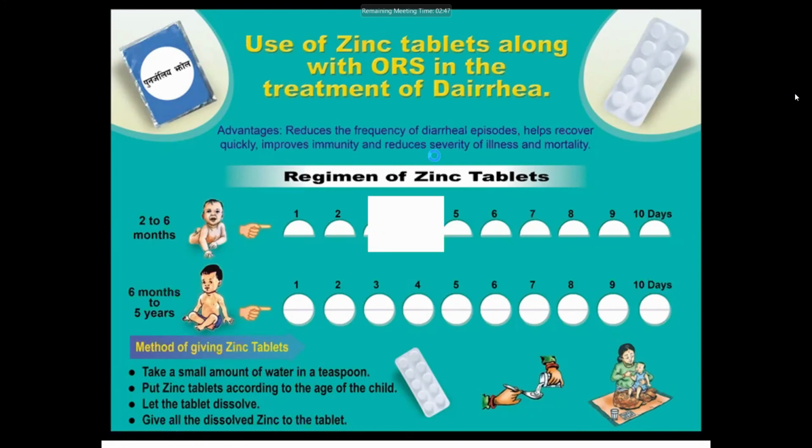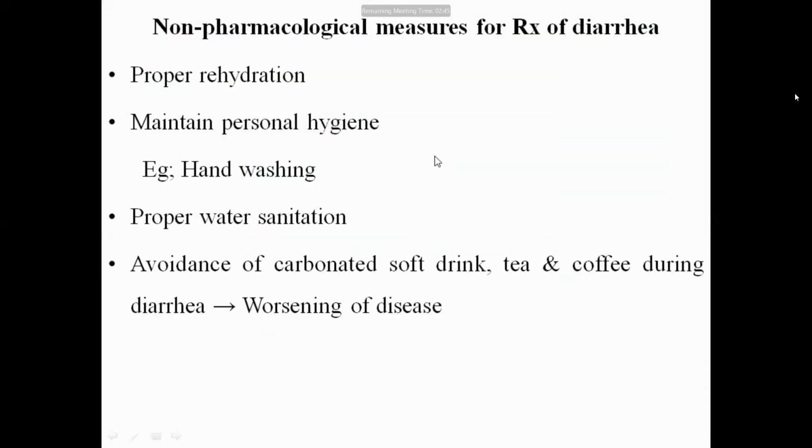Okay, last slide for today: non-pharmacological measures for the treatment of diarrhea. I think you already know about it. Number one is proper rehydration. Second is maintaining personal hygiene, that is hand washing. Third is proper water sanitation, that is drinking safe, clean water and proper disposal of sewage.